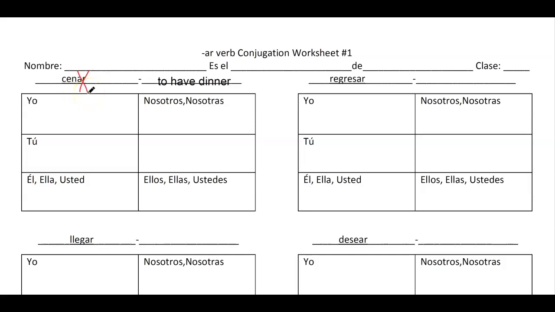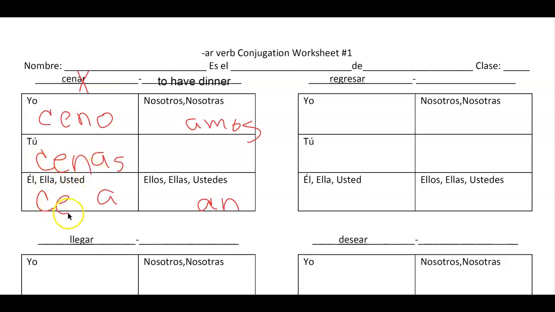Now we have our stem, cen, and you know that you're going to get that in every single one of these boxes. To that, you add the new ending, which is going to be o, as, a, amos, and an. But of course, you have to have your stem in front of it. Ceno, cenas, cena, cenamos, cenan. And you'll do that for all of these verbs on this side of the worksheet.